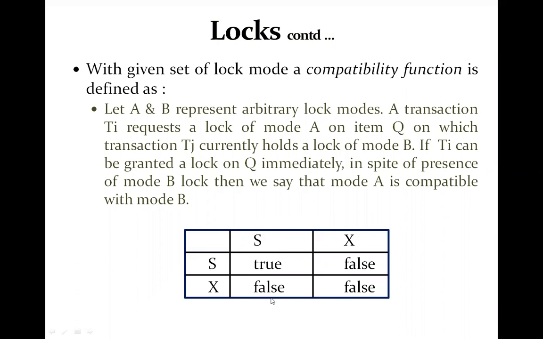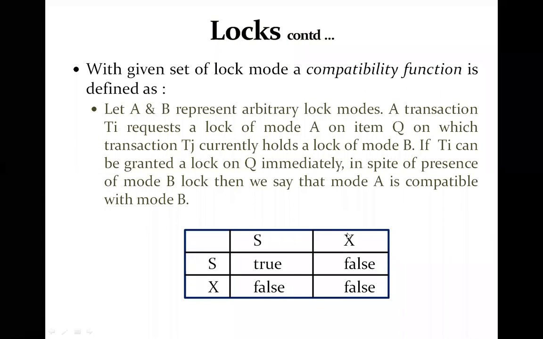Otherwise, for the rest of the cases, it cannot be. Meaning, if one transaction has been granted a shared mode lock for a particular data object, and another transaction asks for the same data object in the shared mode, it can be granted.